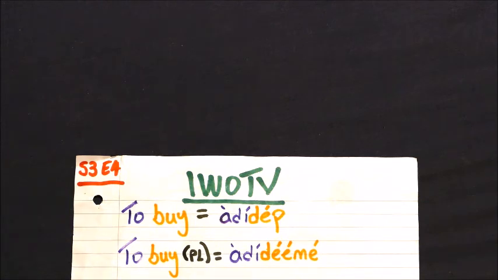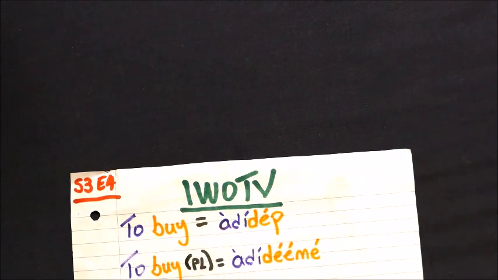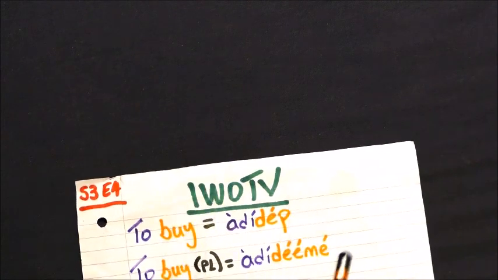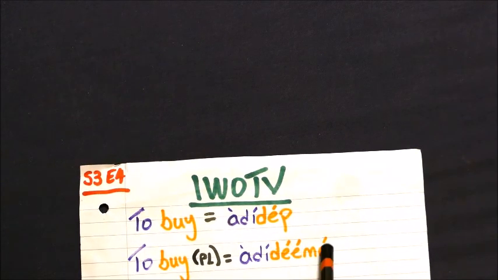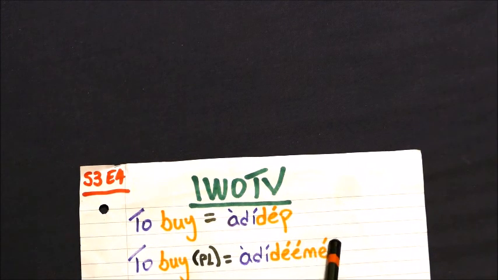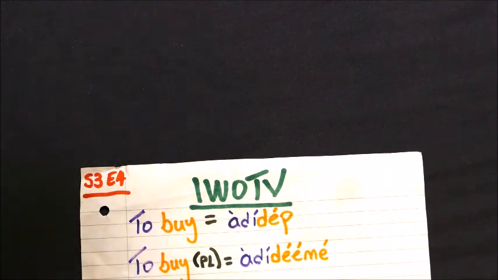So in Efik-Ibibio, to buy a singular thing is adidip. Adidip means to buy, right? Now if you want to buy more than one thing, this verb is modified: adideme, right? Adideme, and you can see that they are all high tones. So you have to be careful here again because of the tones.